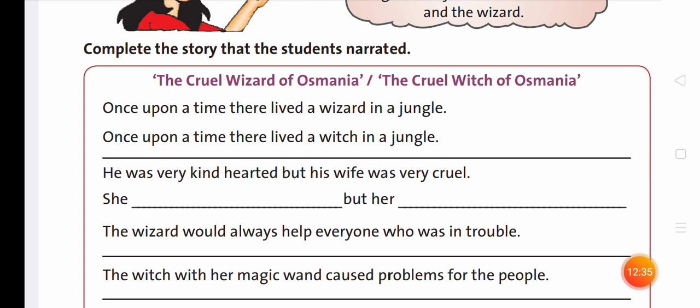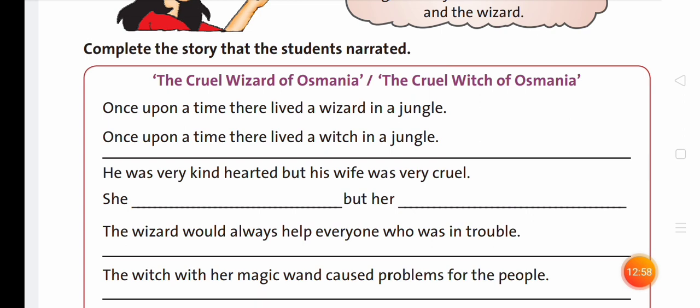Number 3. The wizard would always help everyone who was in trouble. In place of the wizard, we shall write witch.